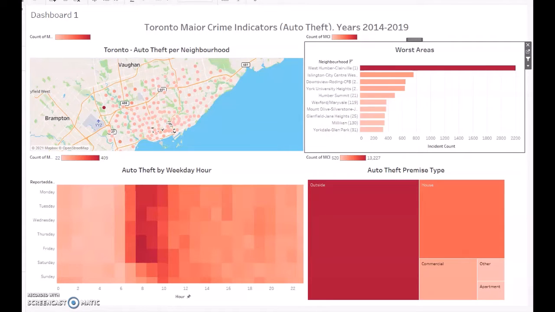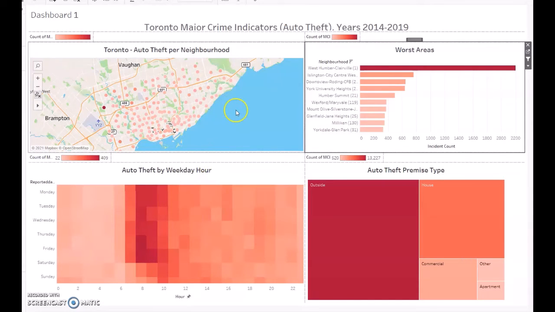Hi there, my name is Robert Winarski, and I'm doing the visualization for Group 1, which is a continuance of crime and avoidance for the informed victim. So we have 2 different data sets that we're going to be looking at today, one from Edmonton, Alberta, and one from Toronto, Ontario. And we're going to be looking at 3 crimes: auto theft, break and enter, and robberies. And we're looking at the years 2014 to 2019.